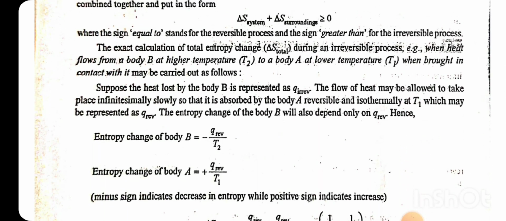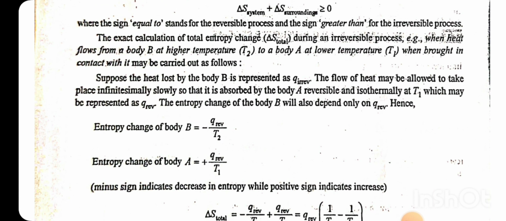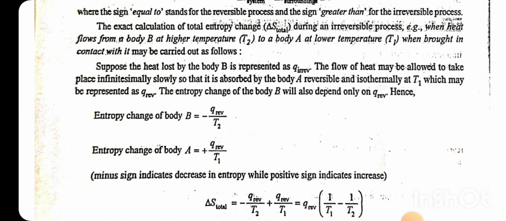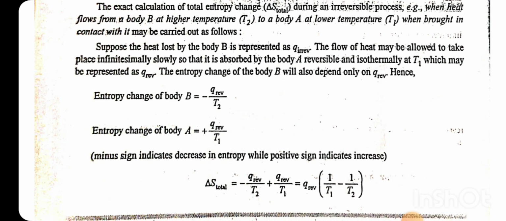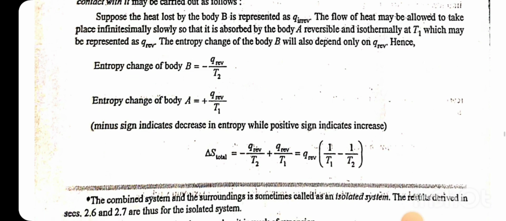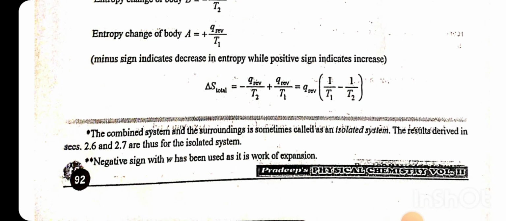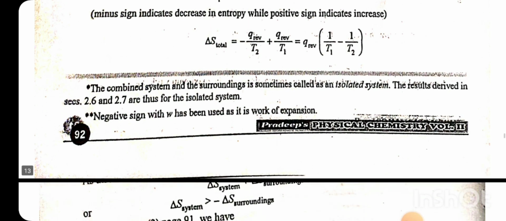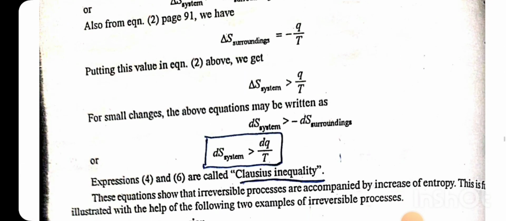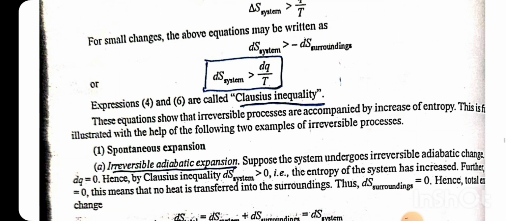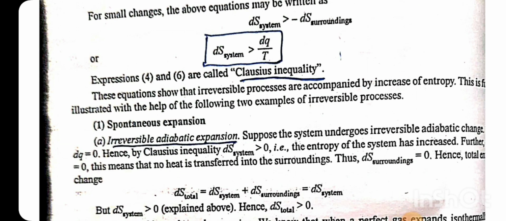The exact calculation of total entropy change during an irreversible process, when heat flows from a body at higher temperature to a body at lower temperature when brought in contact, may be carried out as follows. Entropy change of body B is equal to minus Q reversible by T2. Entropy change of body A is equal to plus Q reversible by T1. Delta S total is equal to minus Q reversible by T2 plus Q reversible by T1, which is Q reversible times 1 by T1 minus 1 by T2. For small changes, the above equation may be written as dS system is greater than dQ by T, the Clausius inequality.